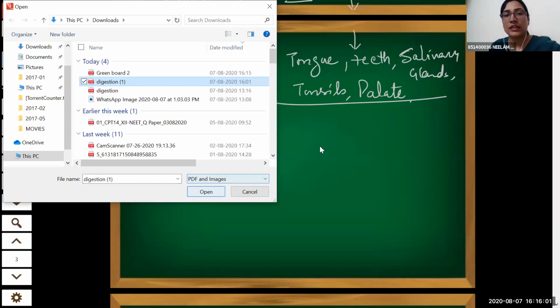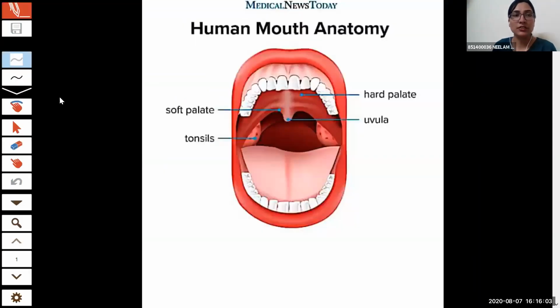Okay. Now as you can see in the picture, I hope it is visible to all of you, this is the oral cavity, inside the mouth. You can see there are teeth, which we will discuss shortly.